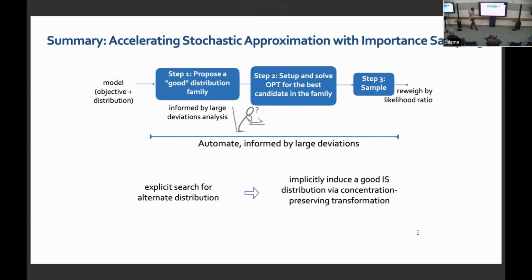So in this talk, just to summarize, we had this extensive workflow for identifying a good importance sampling distribution. And we again have used large deviations, using which we automate this workflow to some extent. You don't need to be doing instance-specific large deviations for every single problem. You can use a black box sampler and then get a good change of distribution. The key idea is to not explicitly search for a good importance sampling distribution. That's going to be a futile effort. Instead, just implicitly try to induce a good change of distribution, and that works out reasonably.